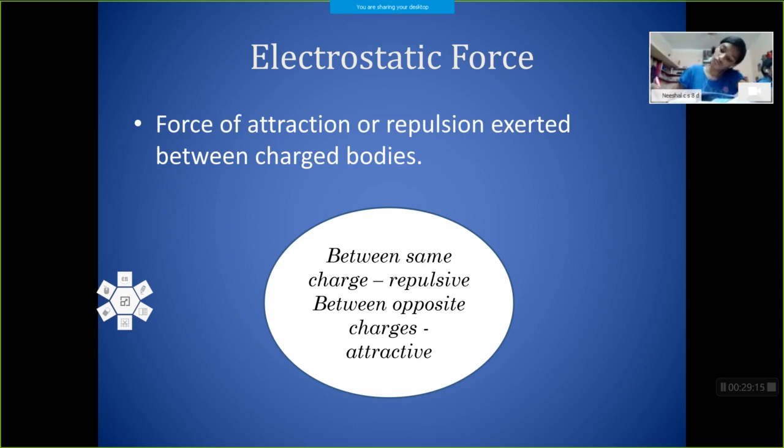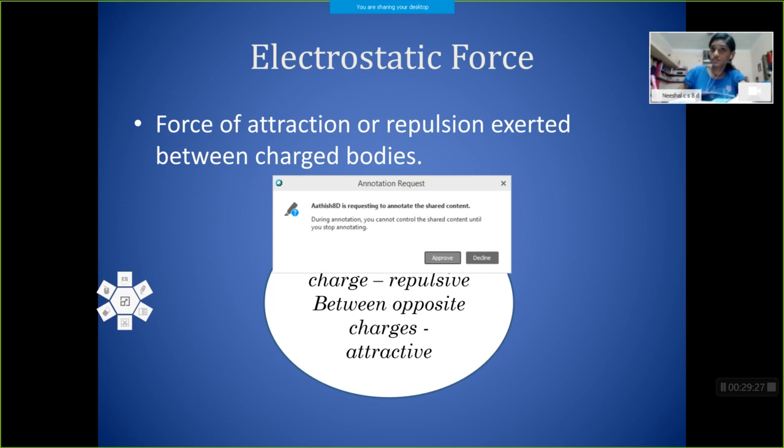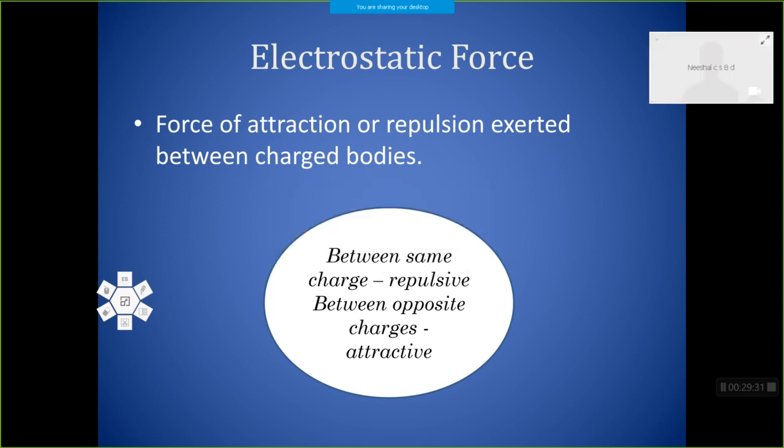If a positively charged body is brought near another positively charged body, they will repel each other. And if we bring a negatively charged body or an uncharged body near the positively charged body, they will attract each other. Okay, got the idea?